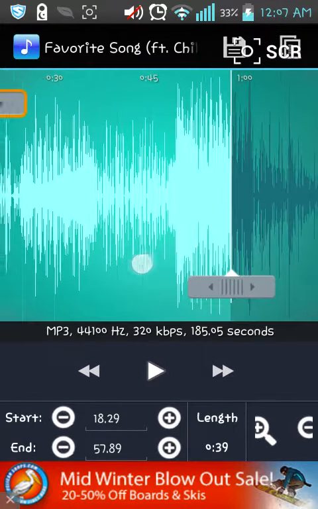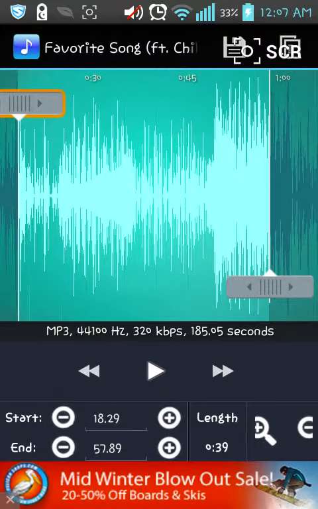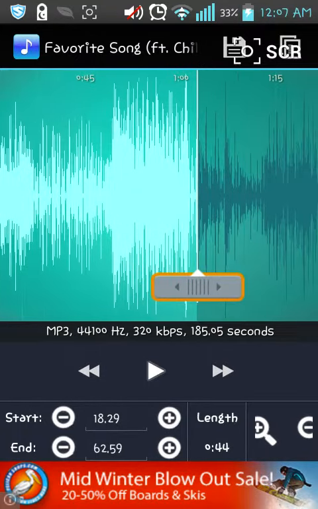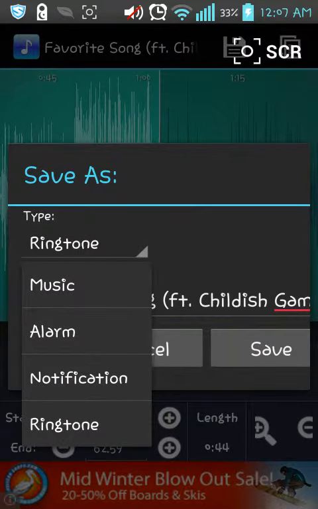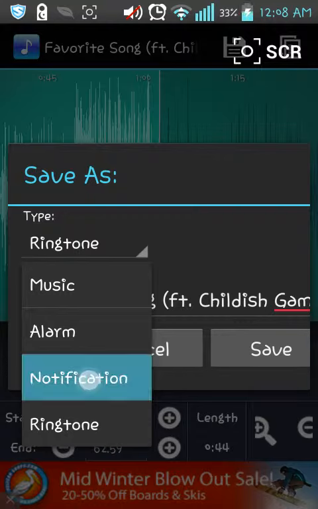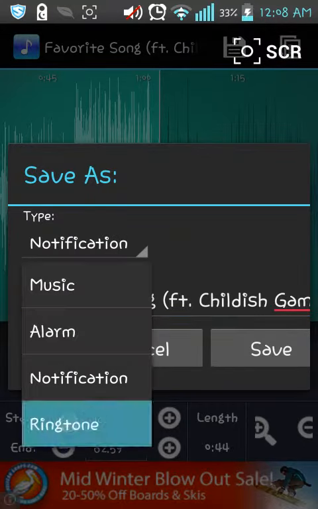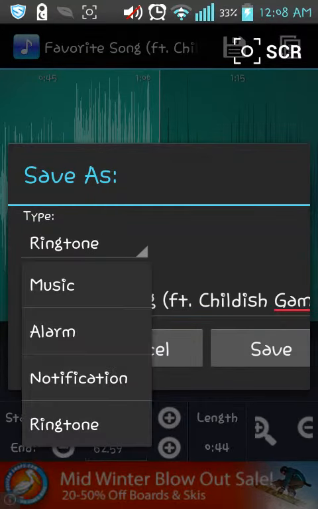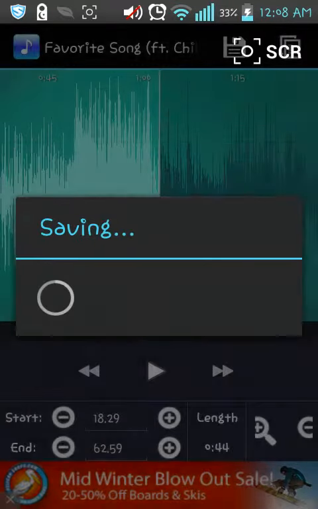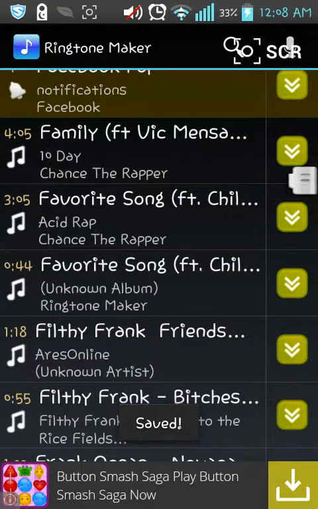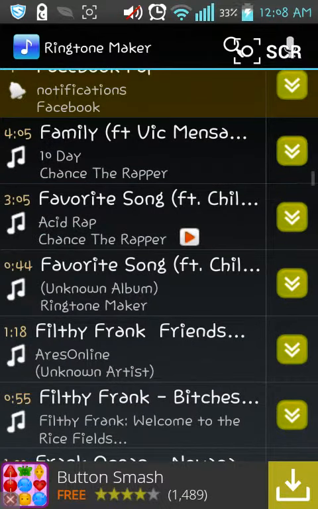And then when you're done editing it, you put it from the beginning to end, then you press the button up here on the top. You put what you want it to be as, either regular music, your alarm clock, your notification ringtone, or your actual ringtone. Then once you do that, you go ahead and press save. Start saving, and there you go. That's it.